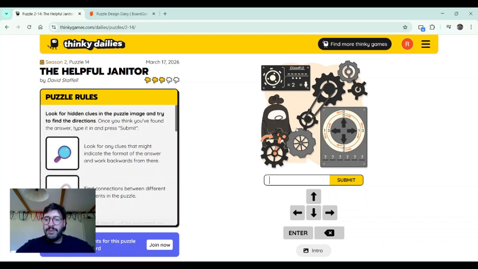Now let's see. Can we divide every outside number by the one inside? For example, here we have 1, 2, 3, 4, 5, 6, 7, 8, 9, 10 divided by 5. That would be a 2. Then this one will be 1, 2, 3, 4, 5, 6, 7, 8 divided by 8. This will give us a 1. This is 4 divided by 2. That will give us a 2.